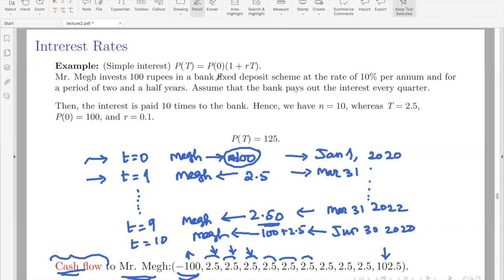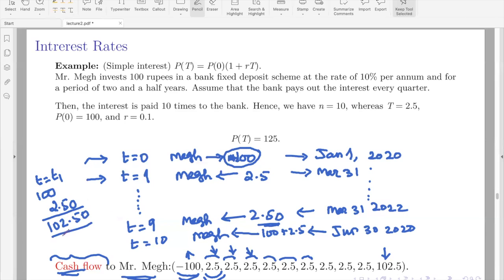So it is interesting to observe that in the simple interest, after the first period of interest payment, the investor is having 2 rupees 50 paise in hand. At this point, at t is equal to t1, if he breaks his investment, he will actually get 102 rupees 50 paise, right?